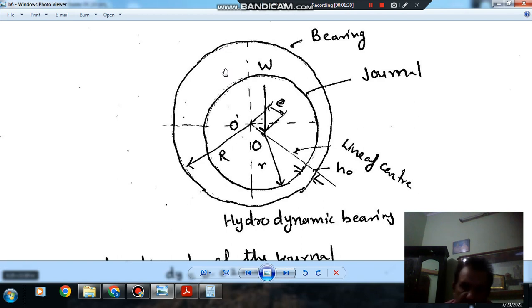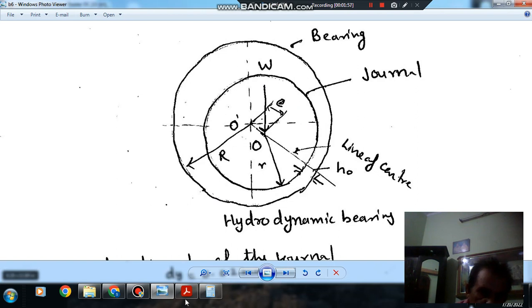As this journal has a speed of N revolutions per second, we can find out the speed of the journal. That speed will provide a velocity to the oil adjacent to the journal.